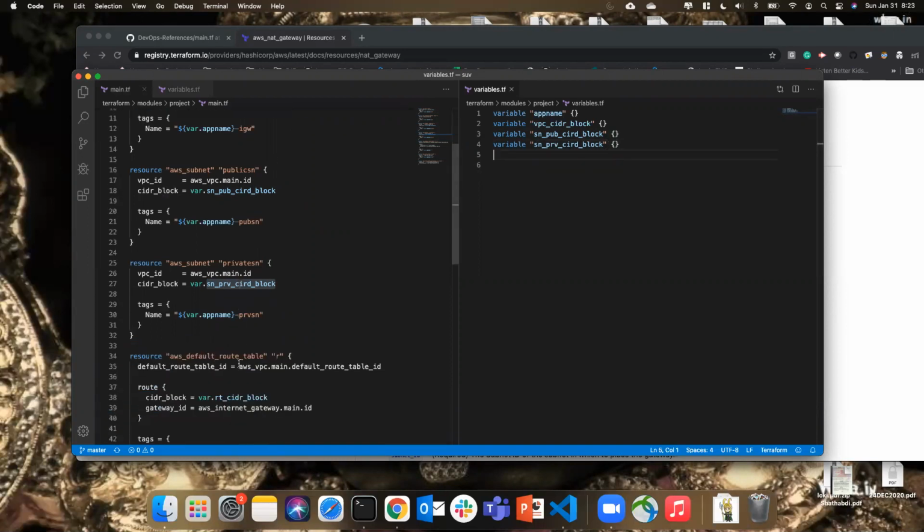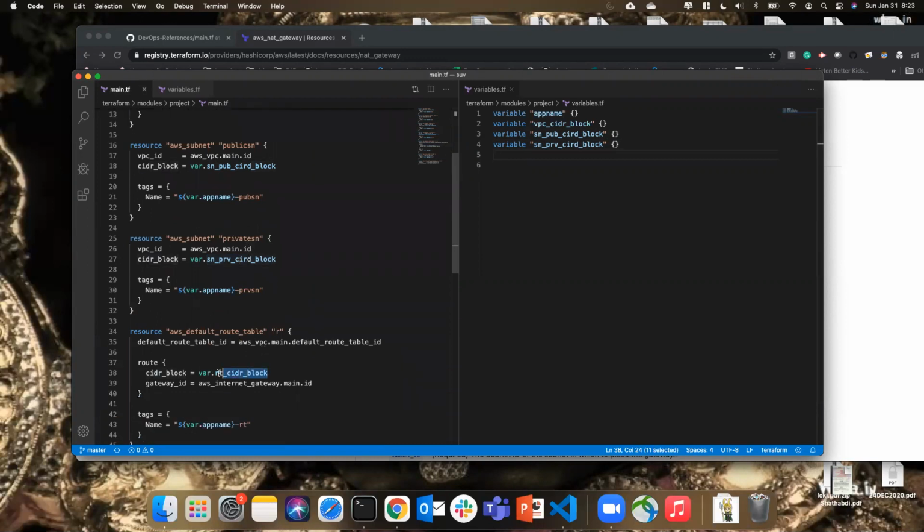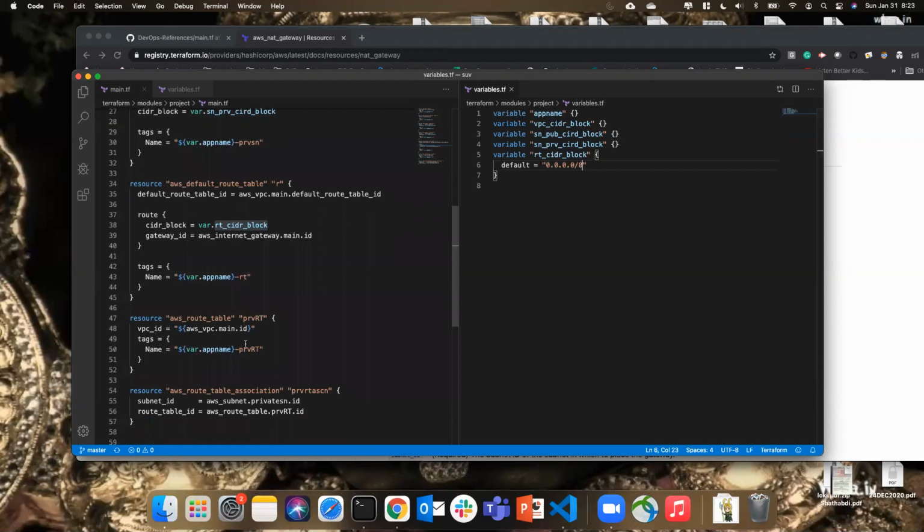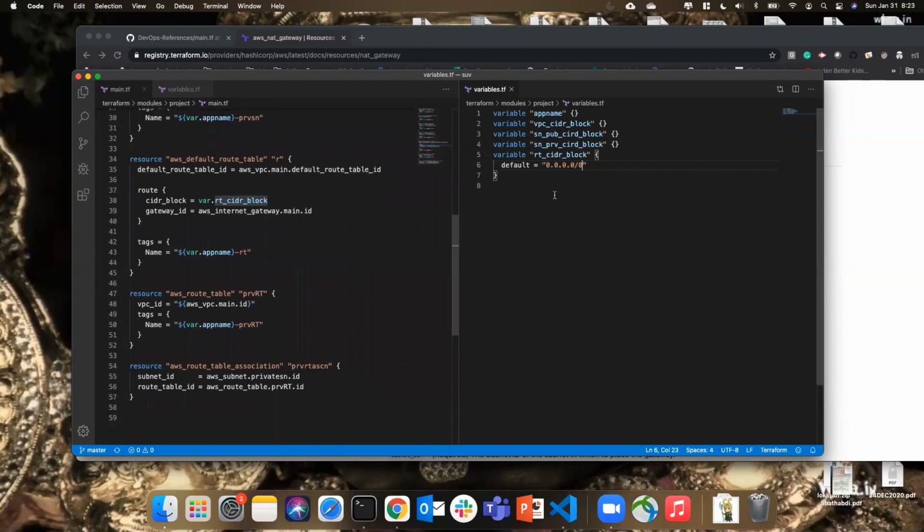This is done, and then I have route CIDR block. I'm going to use a default for this. Default is equal to 0.0.0.0/0 because it is the public internet. So whatever variables I have used are updated.